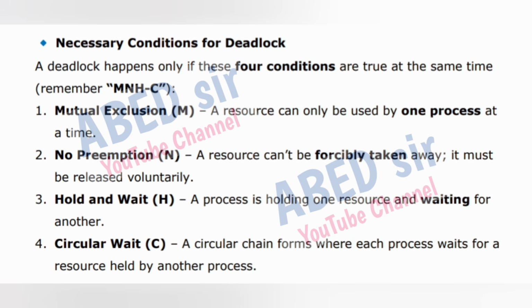A deadlock happens only if these four conditions are true at the same time. Remember MNHC. 1. Mutual exclusion, M. A resource can only be used by one process at a time. 2. No preemption, N. A resource can't be forcibly taken away, it must be released voluntarily. 3. Hold and wait, H. A process is holding one resource and waiting for another. 4. Circular wait, C. A circular chain forms where each process waits for a resource held by another process.